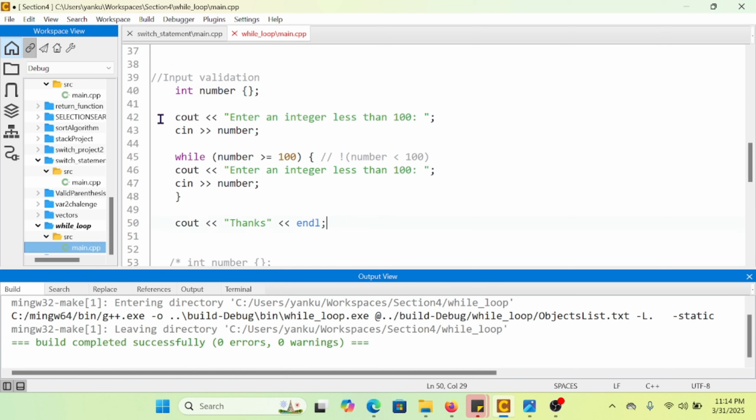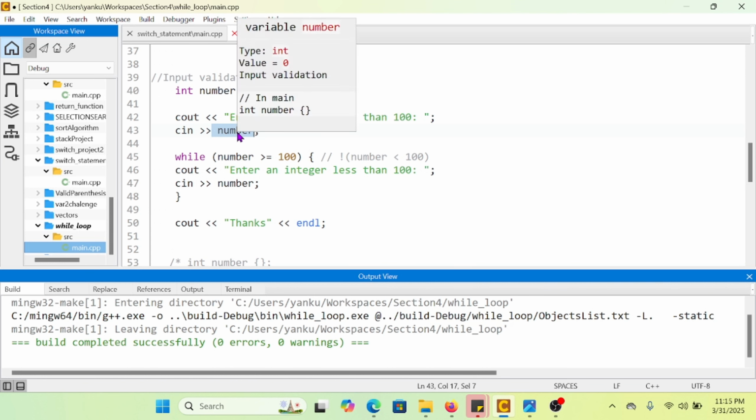Okay, this is an example that you're going to have to implement in your applications most of the time. Input validation is one of the most used cases for a while loop, a do while loop, and so on. I've first defined my integer number and initialized it to 0. After that I prompt the user to enter an integer less than 100 and store it in the variable number that I've created.